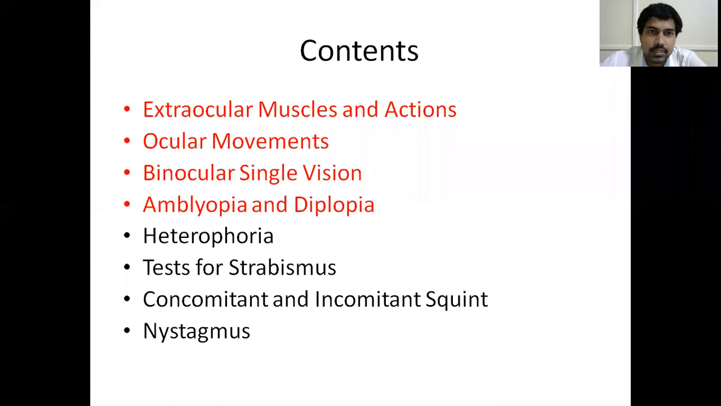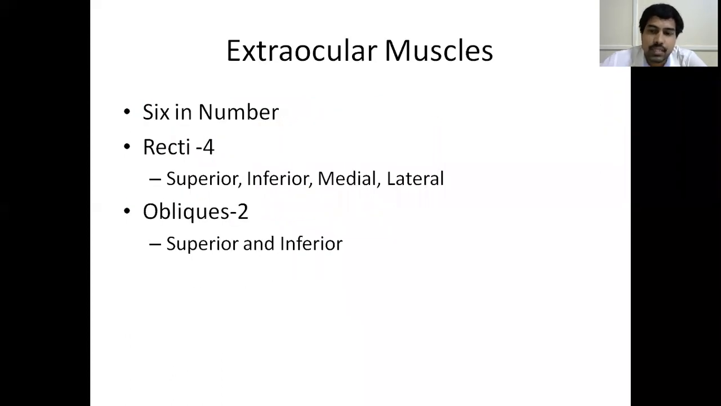Okay, so let's start today's class. What are the various extraocular muscles? There are 6 muscles which surround the eyeball, known as the extraocular muscles. There are 4 recti muscles: the superior rectus, inferior rectus, medial rectus, and lateral rectus. The word rectus, in Latin, means straight. As the course of these muscles is straight, the muscle fibers are oriented in a straight direction. That's why they are called recti, and they are 4 in number.